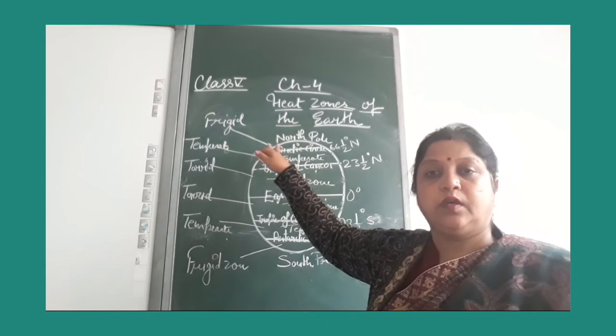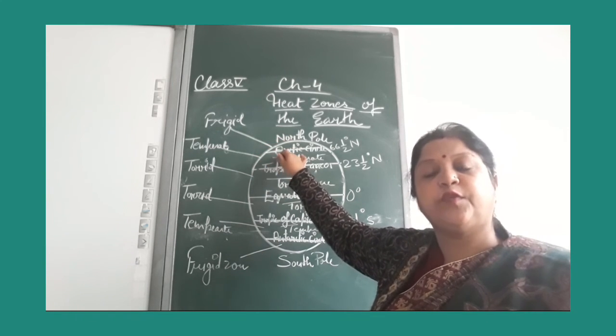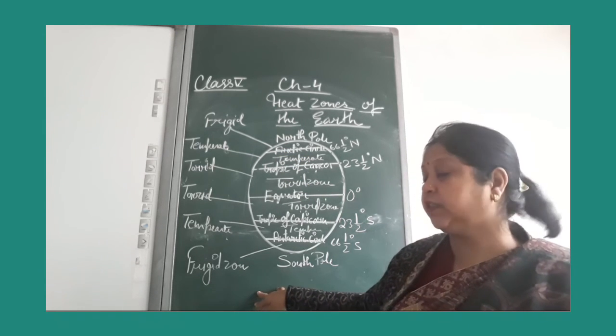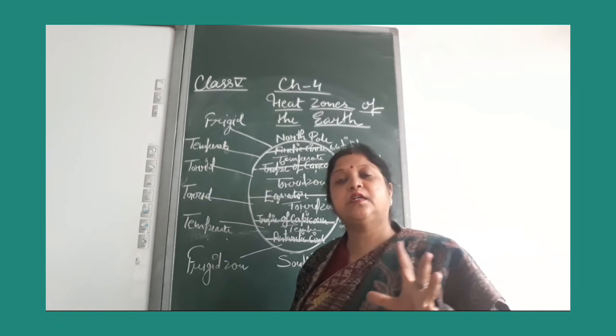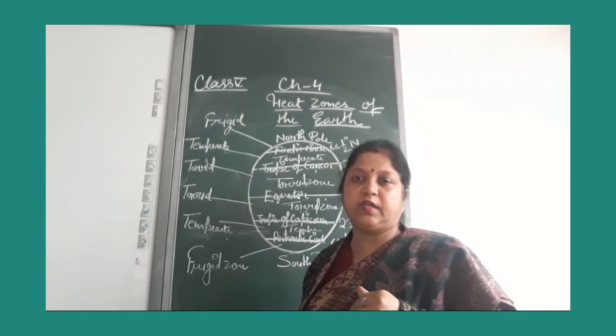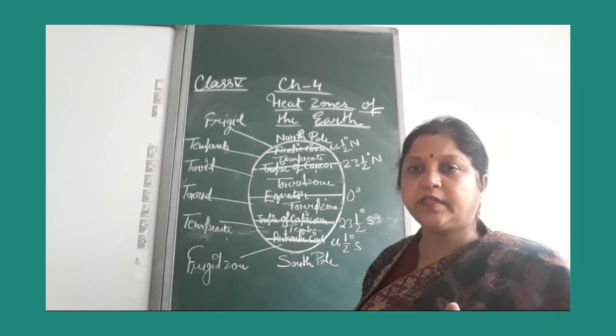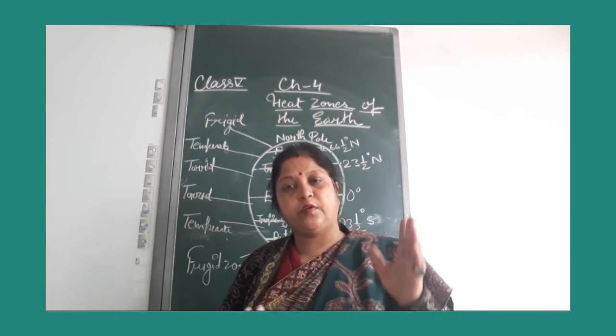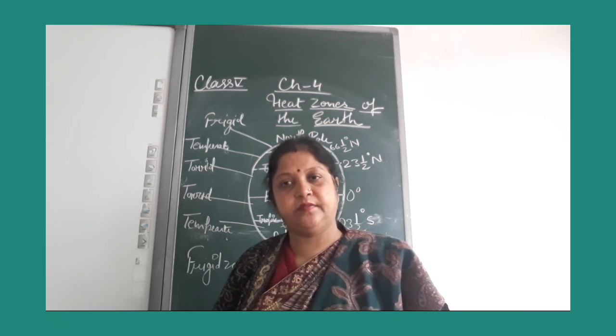Frigid zone: which is the coldest region of the world? The frigid zone. In the north frigid zone few people live. In the southern frigid zone, mostly research centers are here and scientists work here. I hope all of you understand. Read the chapter from your book and do worksheet 4 in your book.